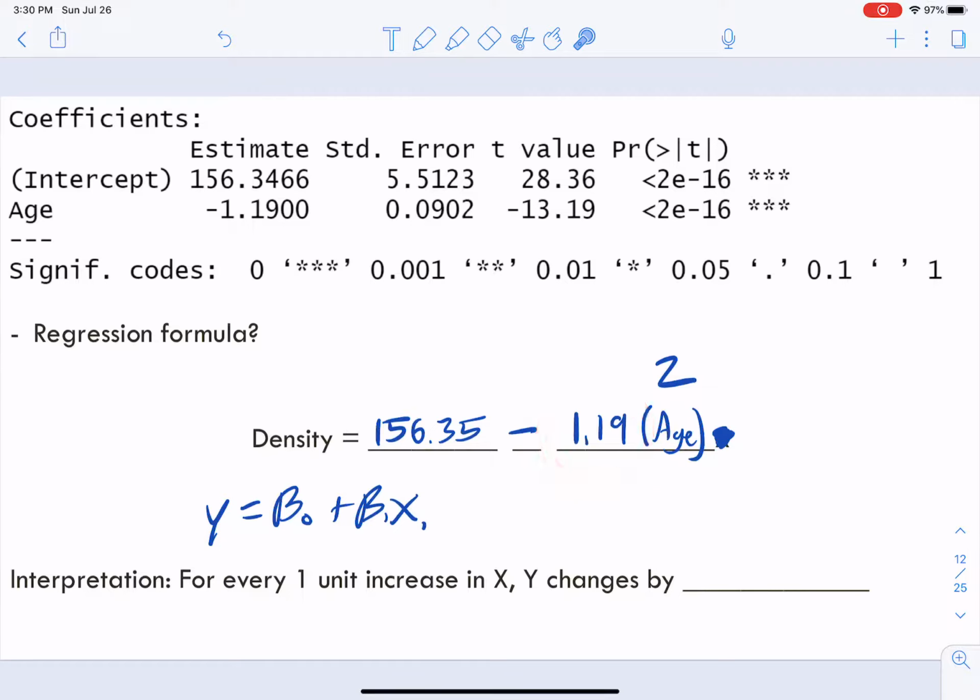So if we're multiplying this by 2, then that's just 2 of these. If you have a 50-year-old, well, that's just 50 of these.